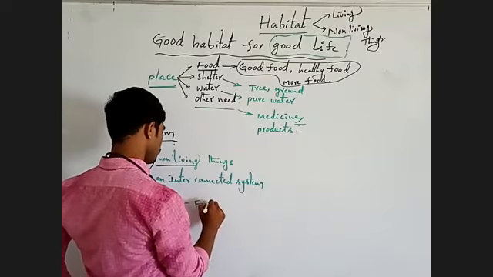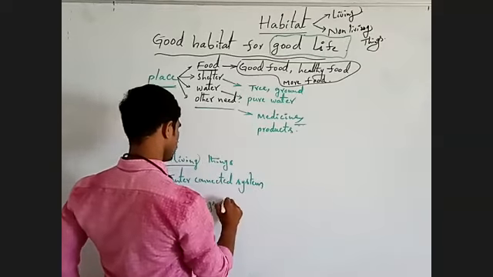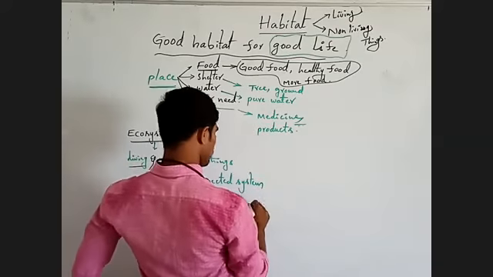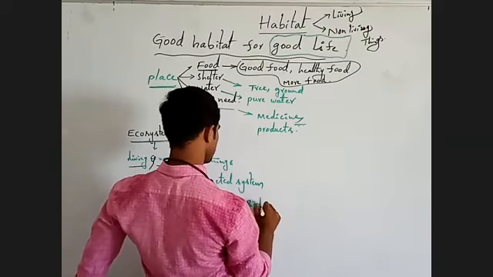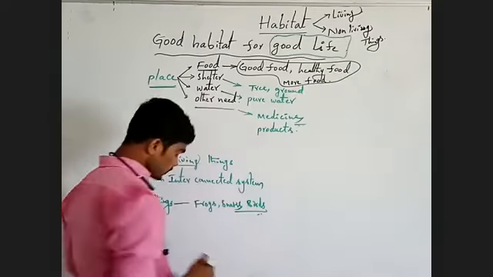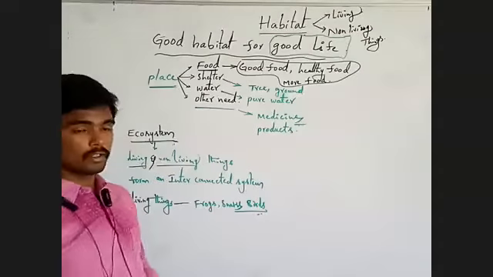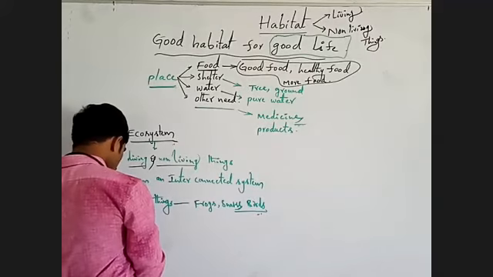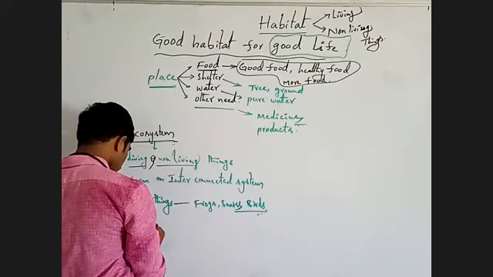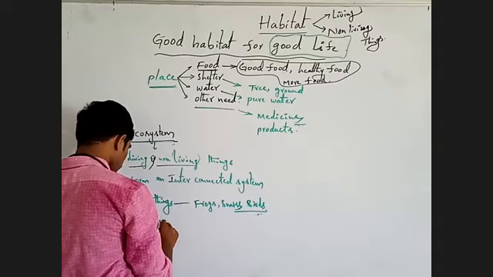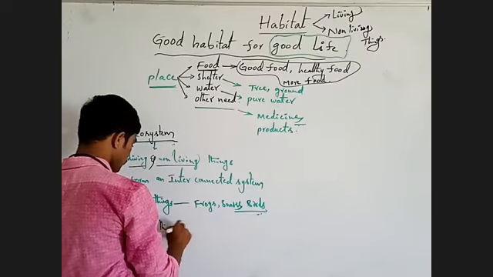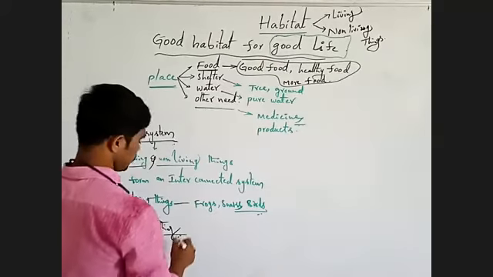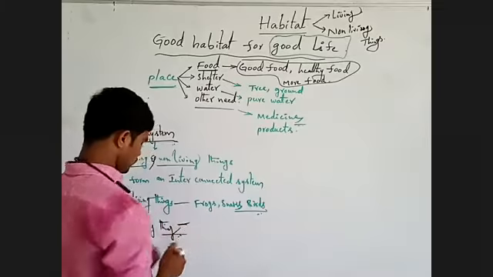For example, frogs, any snake, any birds, like different types of living organisms. Next, non-living things. What are the non-living things?